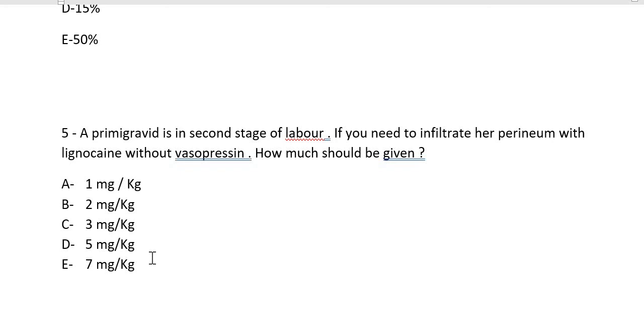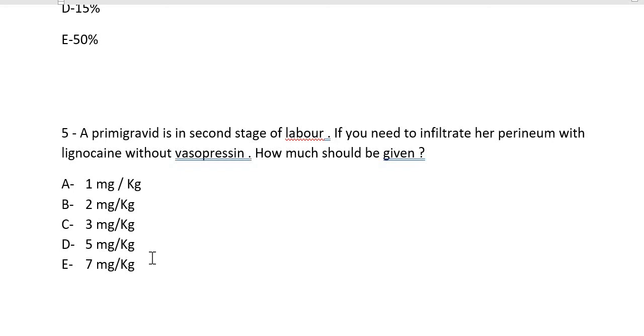This vasopressin they are saying here, but in practice we are using adrenaline. Vasopressin has the same action, so that's why they said vasopressin here. So the maximum dose that we can give, for lignocaine or lidocaine, is 200 milligrams.